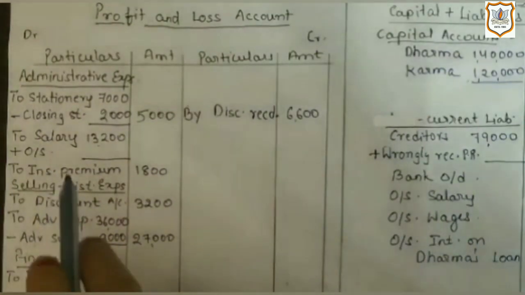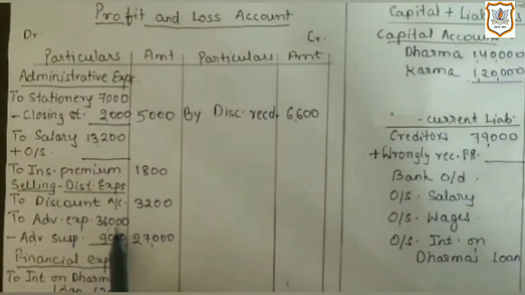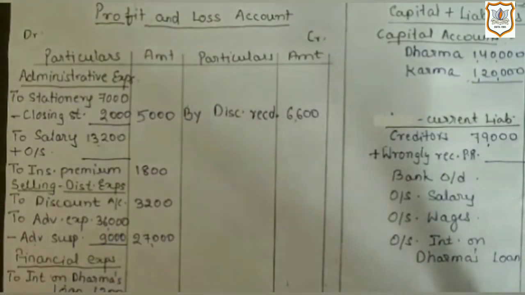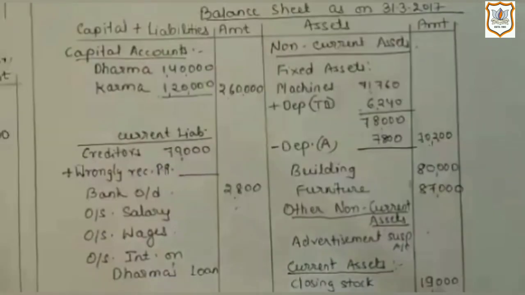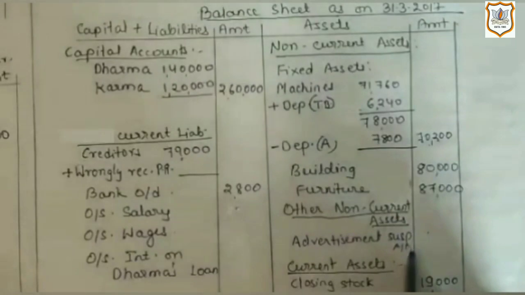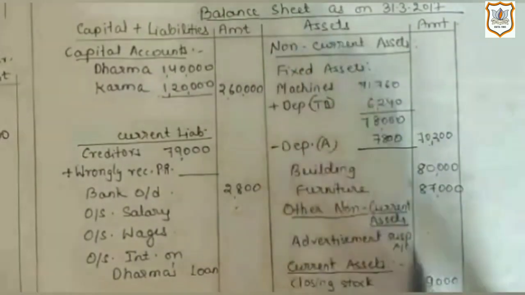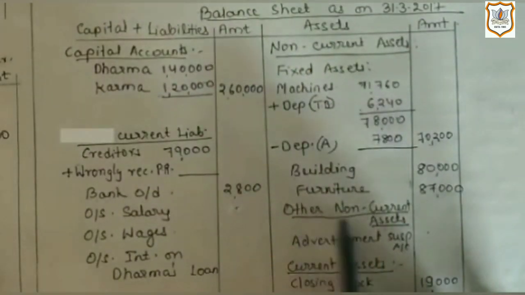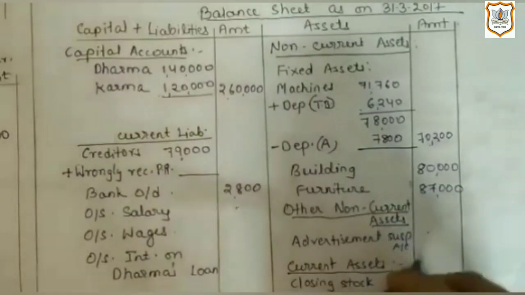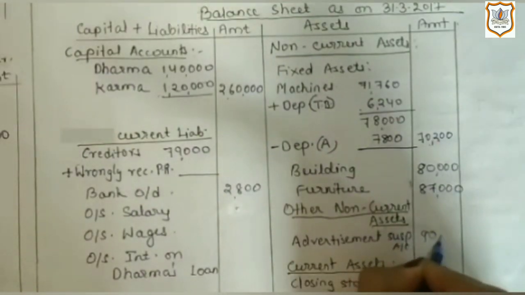Therefore, whole expense of 36,000 will not be shown in current year. Here 9,000, which is advertisement suspense, will be deducted. And second effect of it would be on asset side of balance sheet under the heading of other non-current assets, 9,000.